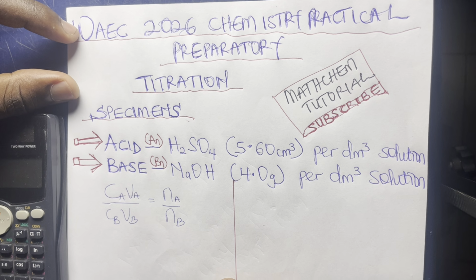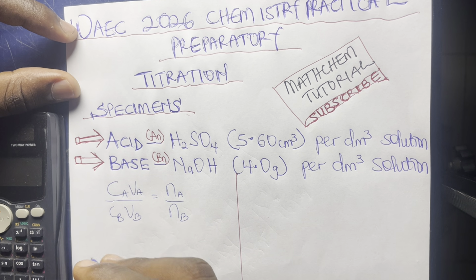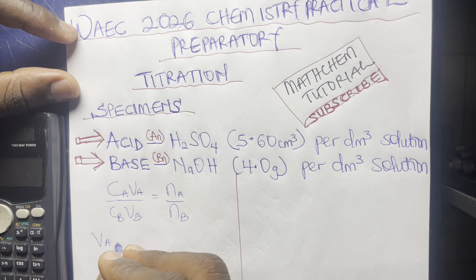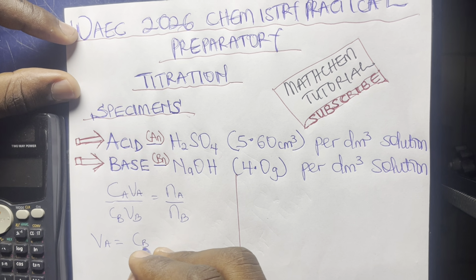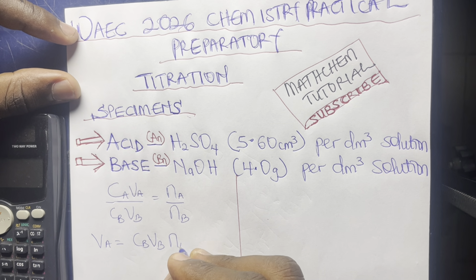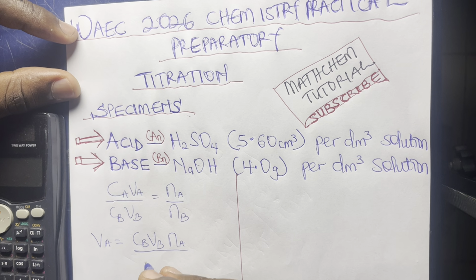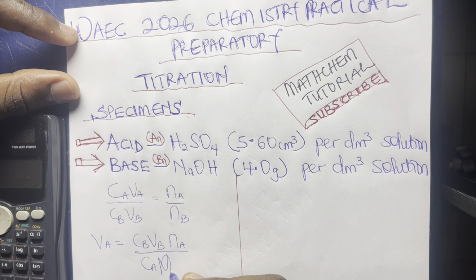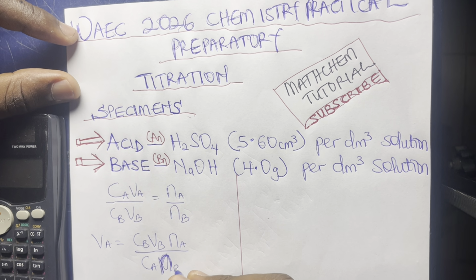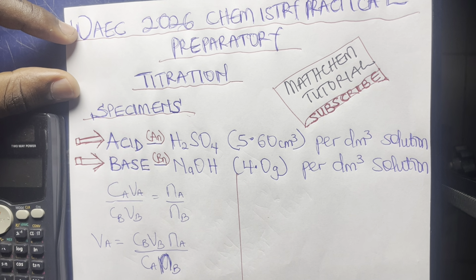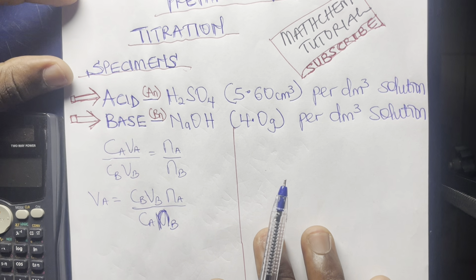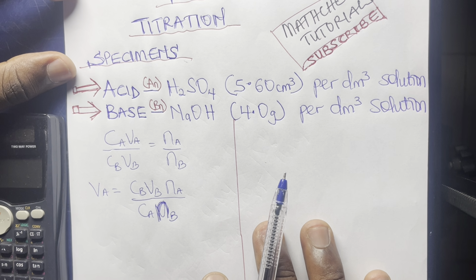Let's make VA the subject of the formula. That's going to be our VA, which is going to be CBVBNA, then all over CANB. Sorry, that's NB, CANB. So by the time you make VA the subject of the formula, you have CBVBNA all over CANB. Now let us look for those parameters one after the other.